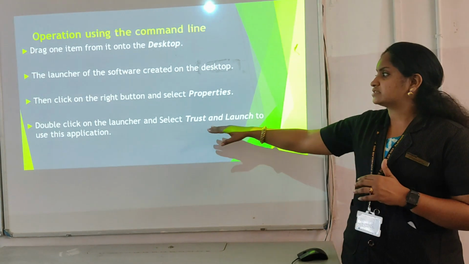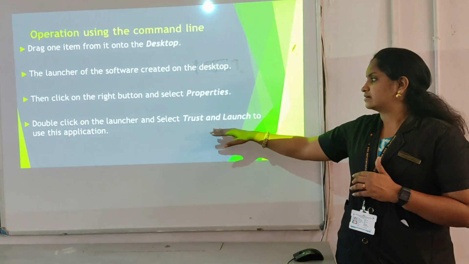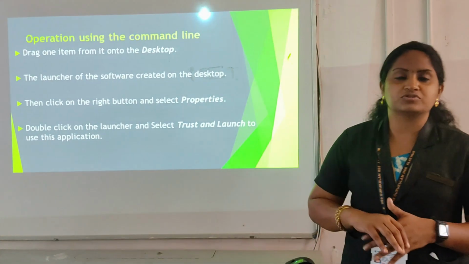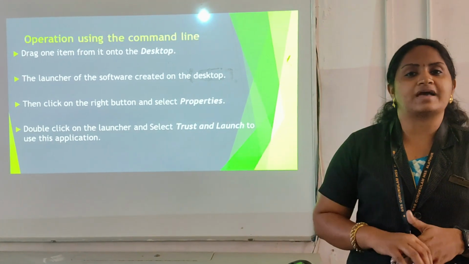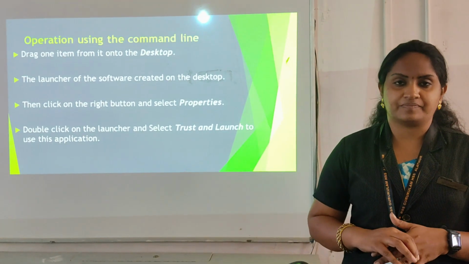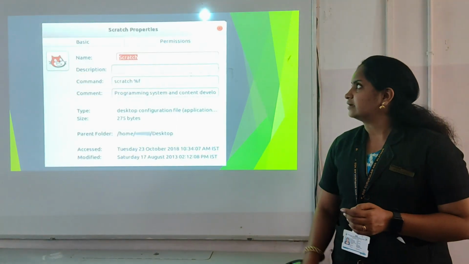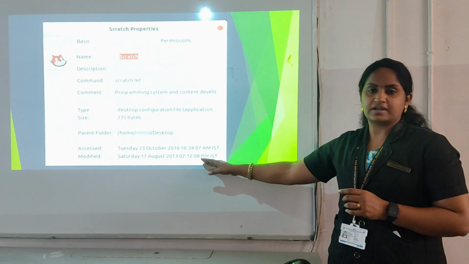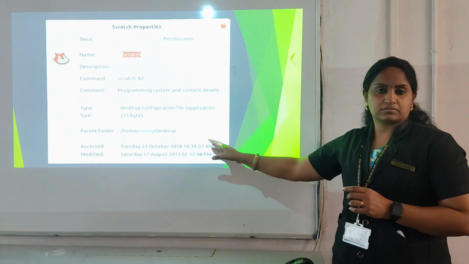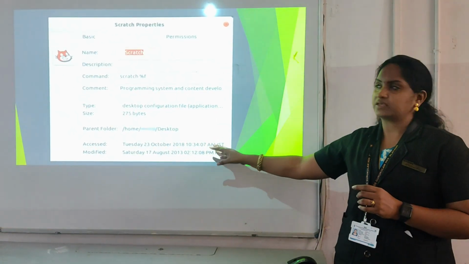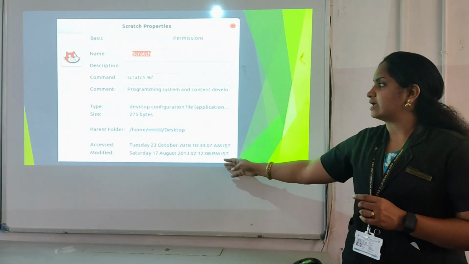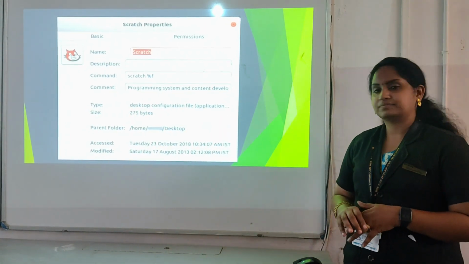Then just double click on the launcher and select trust and launch to use this application. So you will get an icon on the desktop. Here is the dialog box from selecting the properties box. Here you can give the name, and like this you can activate it.